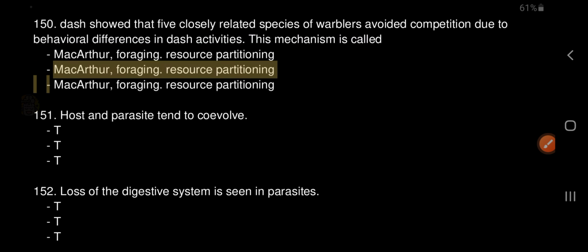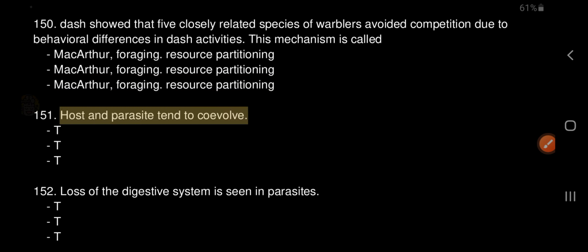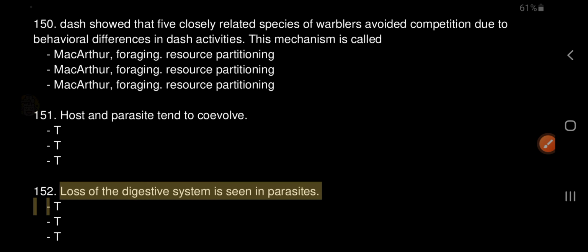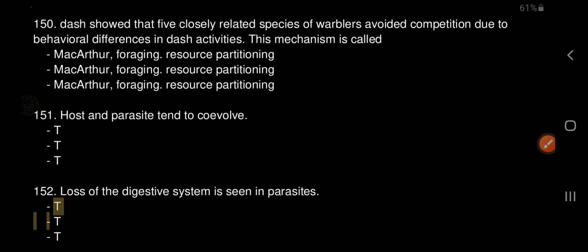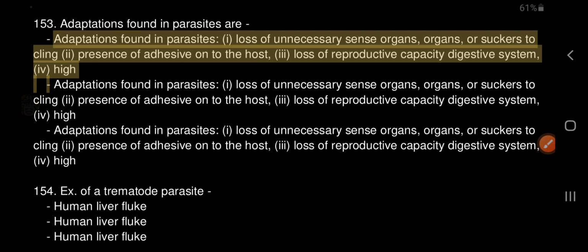151. Host and parasite tend to coevolve. True. 152. Loss of the digestive system is seen in parasites. True. 153. Adaptations found in parasites are: loss of unnecessary sense organs, presence of adhesive organs or suckers to cling onto the host, loss of digestive system, and high reproductive capacity.